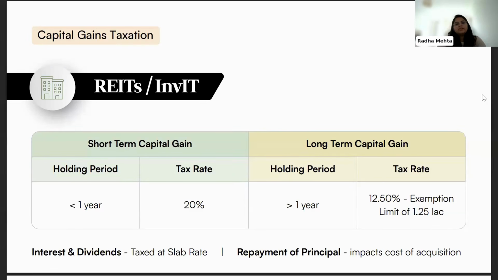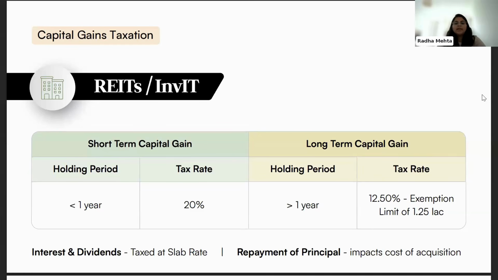Every quarter, REITs and InvITs give certain distributions to their investors in the nature of interest, dividend, repayment of debt, or repayment of capital. Different taxation rules apply to each of these distributions. For example, interest and dividends are added to your income and taxed at the slab rate as per your income, and they will be added to your total interest and total dividend. The specific distributions, which are repayment of debt, repayment of capital, or repayment of principal, are three different names which each REIT and InvIT use interchangeably.